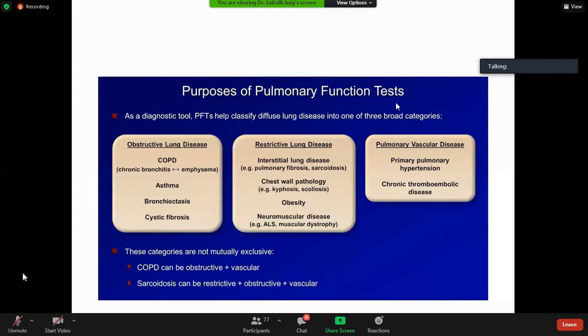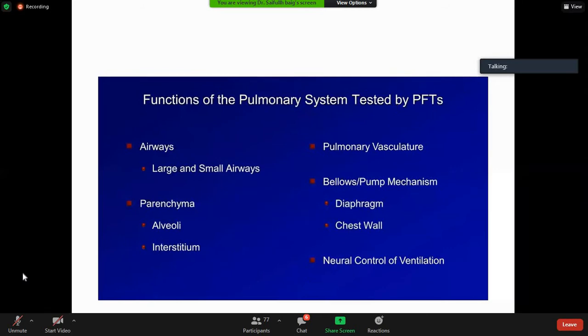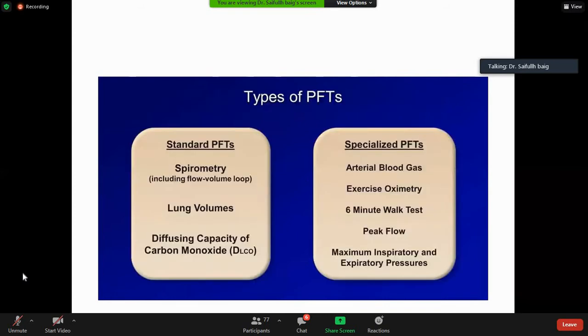Then which part of pulmonary system is tested by pulmonary function test? Well, pulmonary function test almost cover all the parts of pulmonary system, like airways, including large airways and small airways, then parenchyma, including interstitium and alveoli, pulmonary vasculature, then pulmonary pump mechanism that consists of diaphragm, chest wall, muscles, and neural control of ventilation. So these are very specialized tests, and there are many tests.